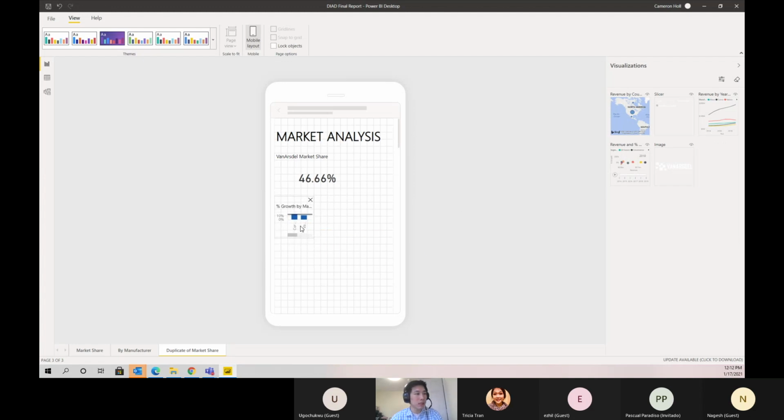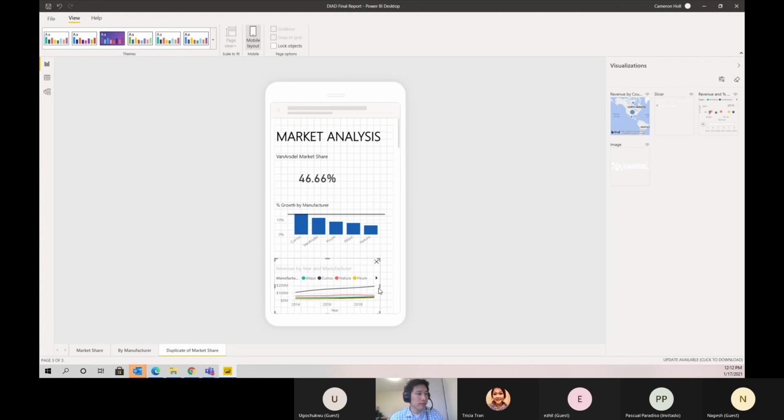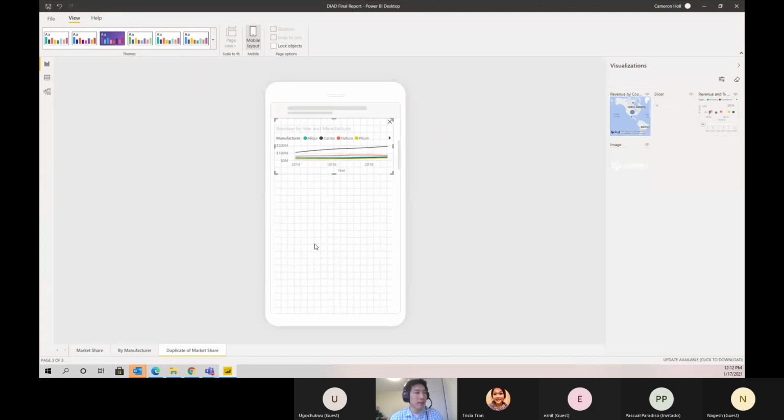Now, if you don't have these ones because you're not using the final solution, but using your own, you can drag in some of the visualizations that you've created. No big deal. We're just going to publish it. This is kind of just for the sake of showing you what we're doing. And finally, we can drag that year by manufacturer, the year one that we had as a bar chart before. And finally, we can drag the map in as well.